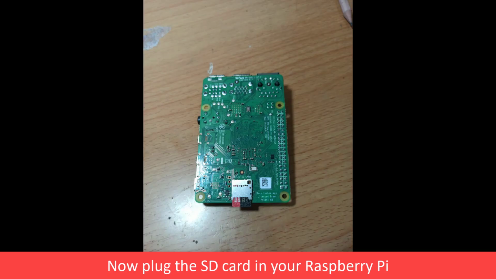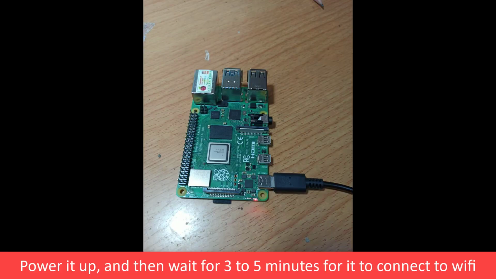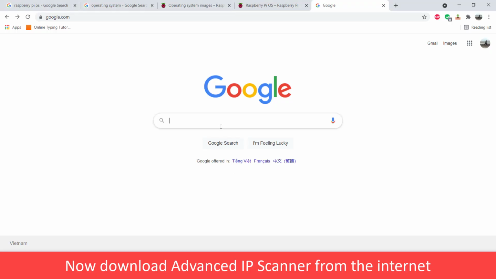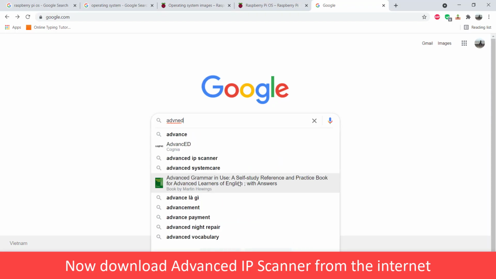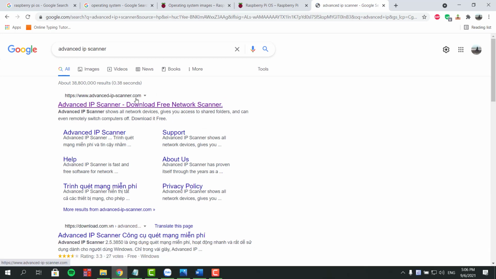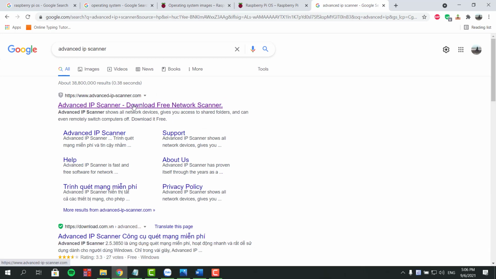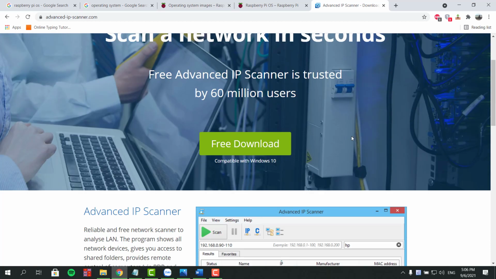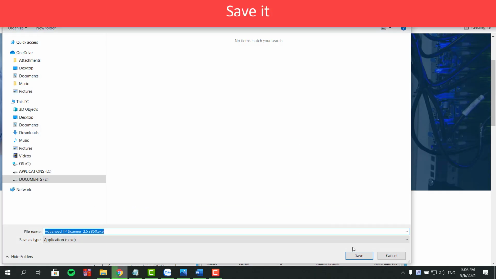Now plug the SD card in your Raspberry Pi. Power it up and then wait for 3 to 5 minutes for it to connect to Wi-Fi. Now download the advanced IP scanner from the internet. Save it.